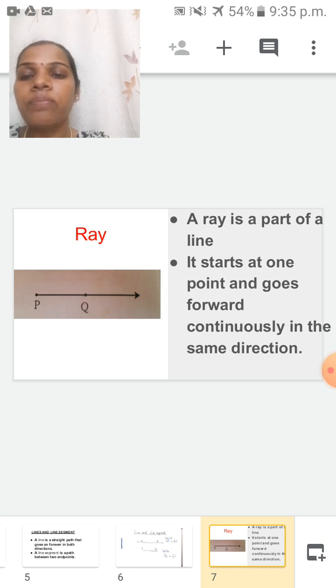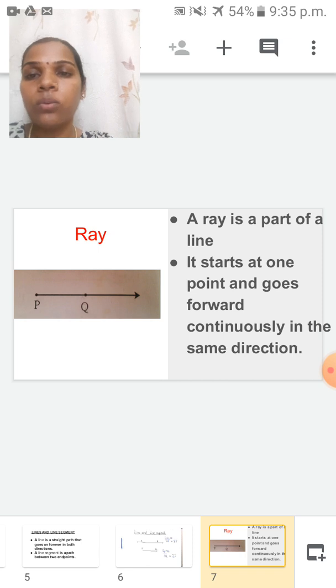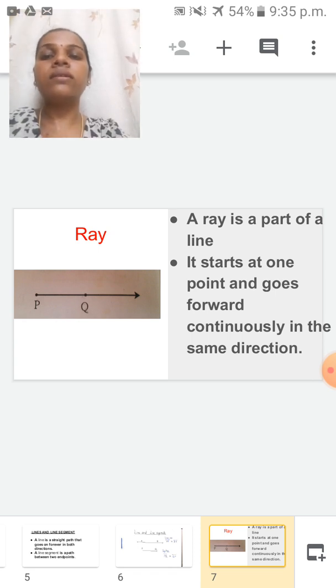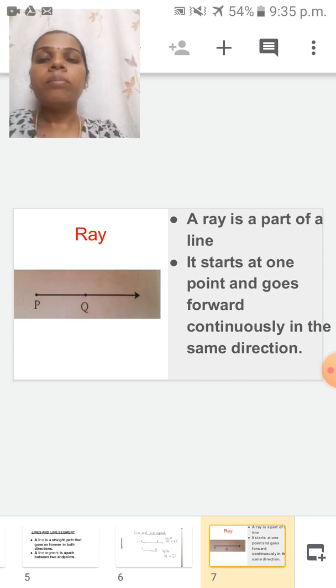Can you say here, what is the starting point of the ray? Two points are here, P and Q. Can you see that? Yes. Can you say the name of the ray? The two points of the ray are point P and point Q.